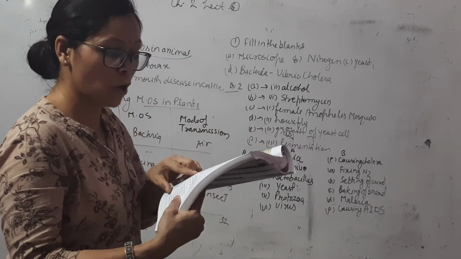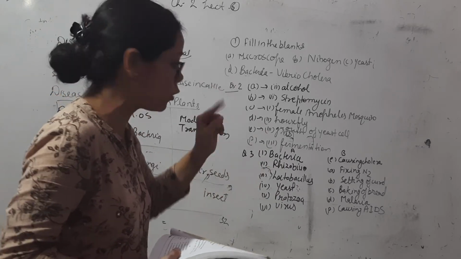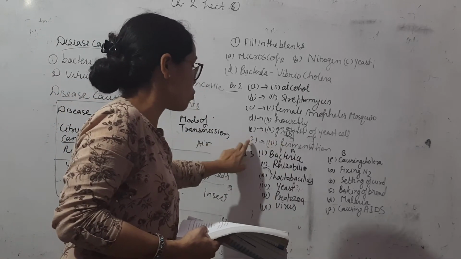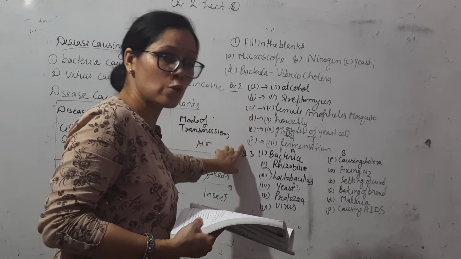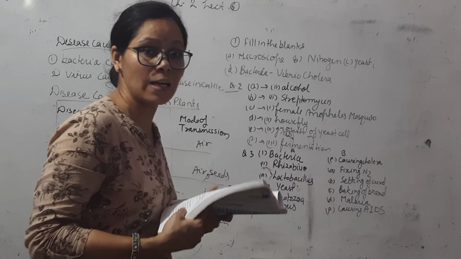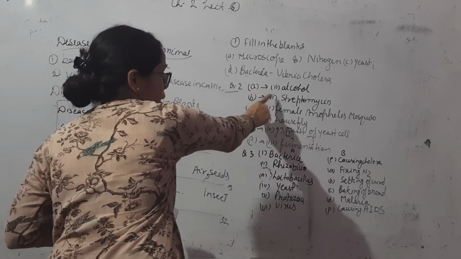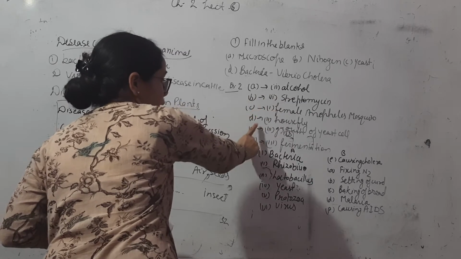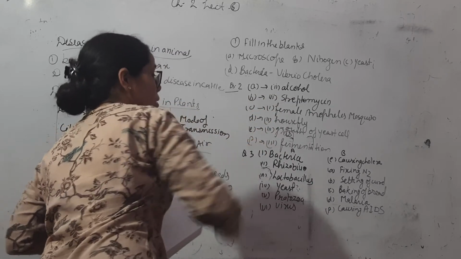F, the process of conversion of sugar into alcohol is called fermentation. So the answer of F is fermentation. So this is the answer of your question number two. Choose the correct answer: the answer of A is second, answer of B is second, answer of C is first, answer of D is second, answer of E is third, answer of F is third.